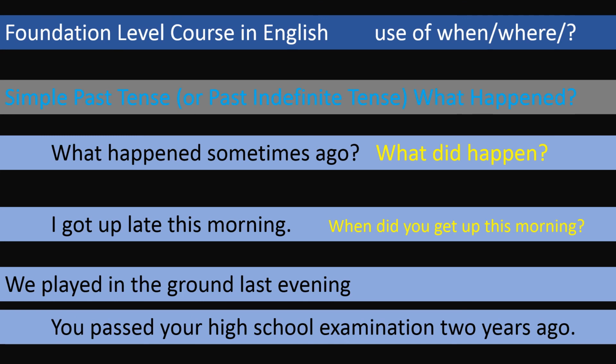And it should not start with did, but it may start with some other word like when, like how, like what, like which, like where. Where did you play last evening? So it is a direct question.